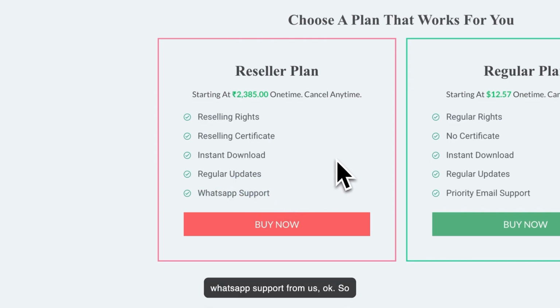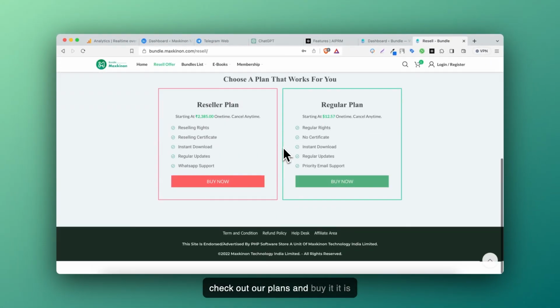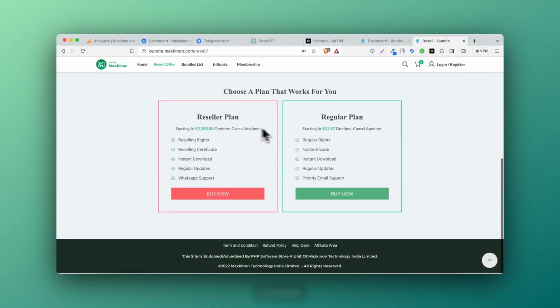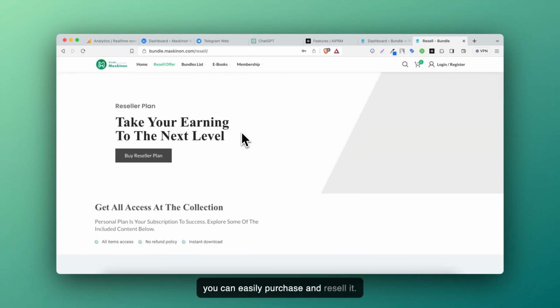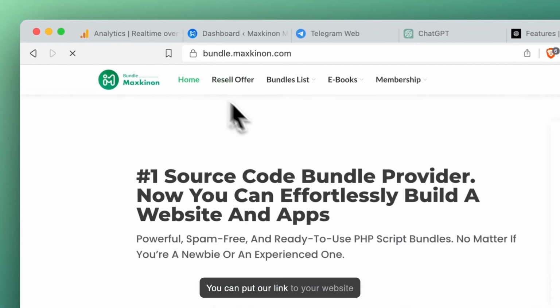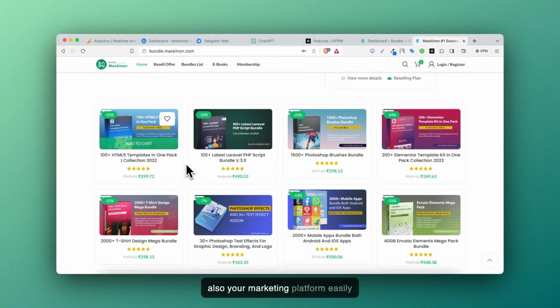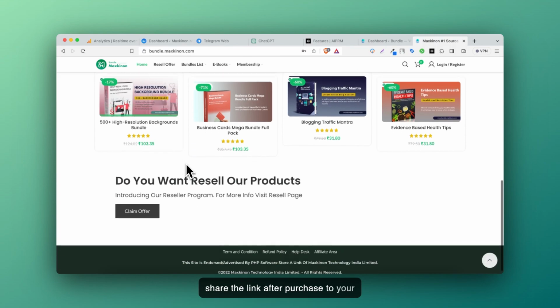Okay, so check out our plans and buy it. It's only 2385 INR. You can easily purchase and resell it. You can put our link on your website, also on your marketing platform. Easily share the link after purchase with your clients.